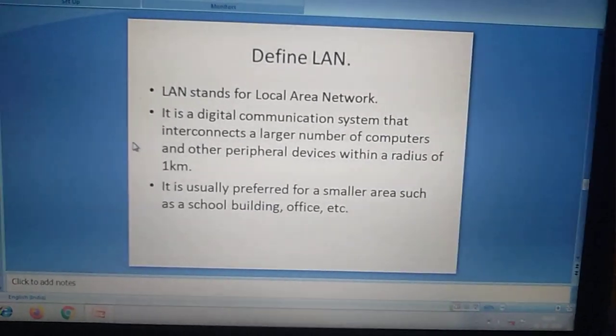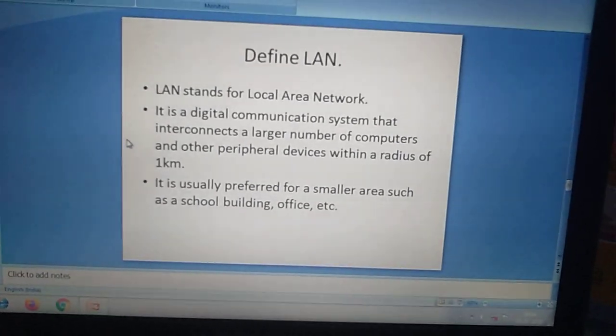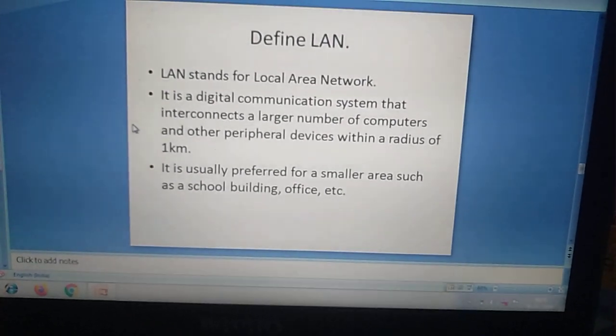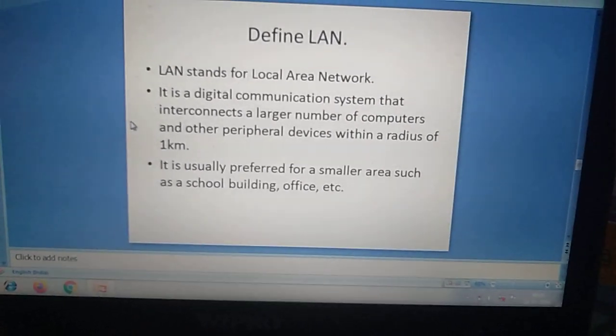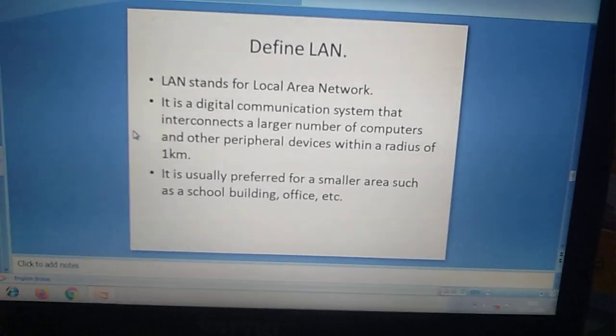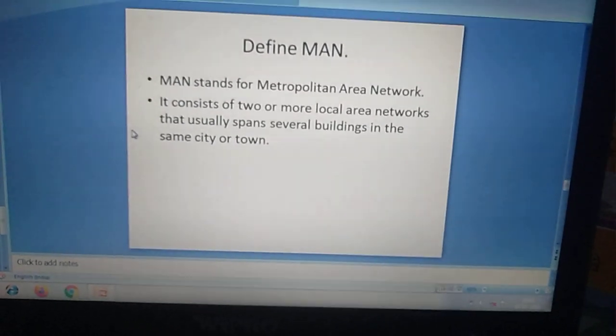LAN stands for local area network. It is a digital communication system that interconnects a large number of computers and other peripheral devices within a radius of 1 kilometer. It is usually preferred for a small area such as a school building, office, etc.